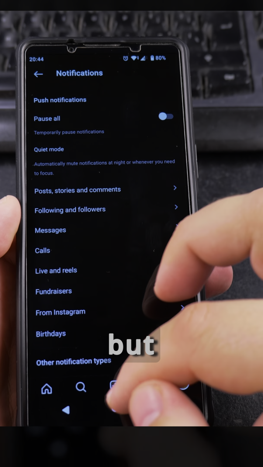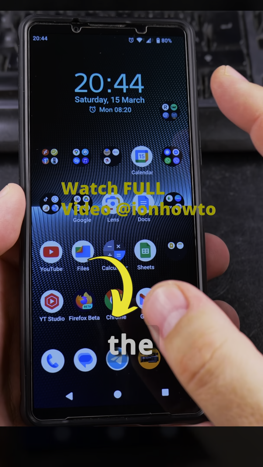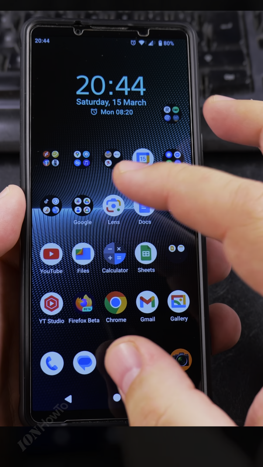You can change all these settings, but I'll show you in the Android system, in the system where you can control outside of the Instagram app, how the notification are